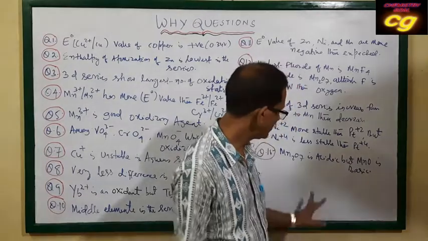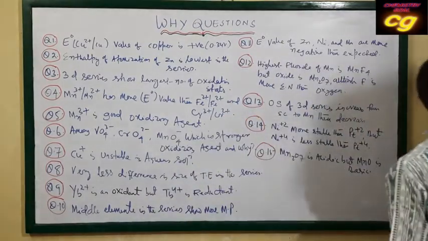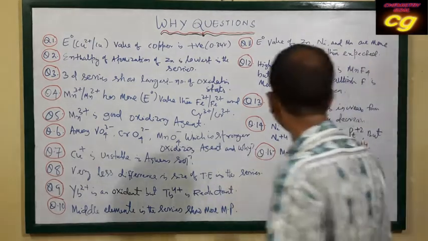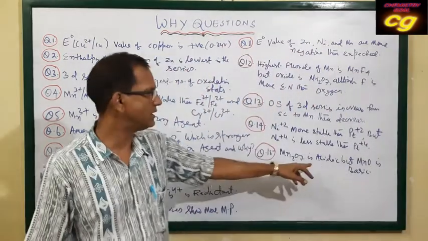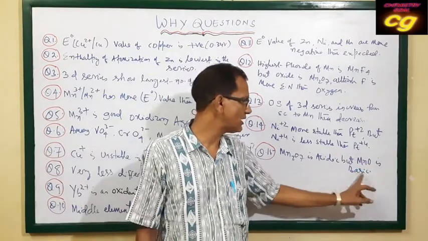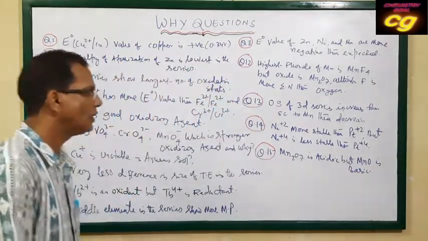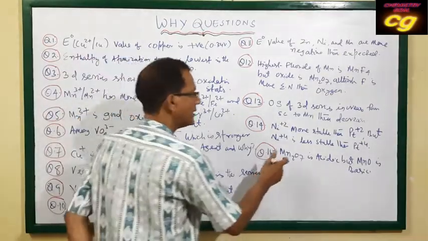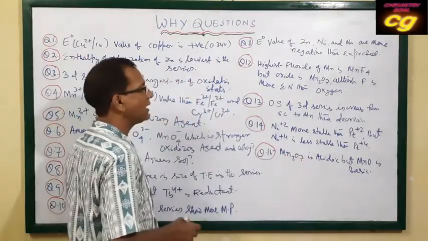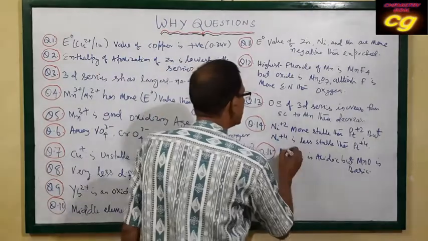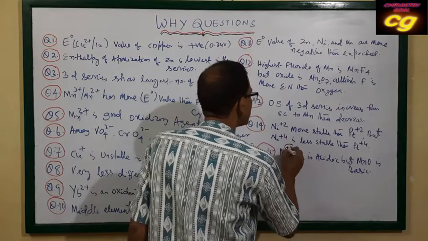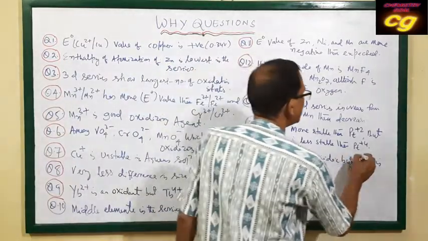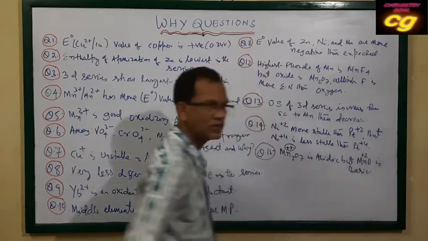The simple answer is, in manganese heptoxide, manganese is in the +7 state. But in manganese monoxide, it is in the +2 state.